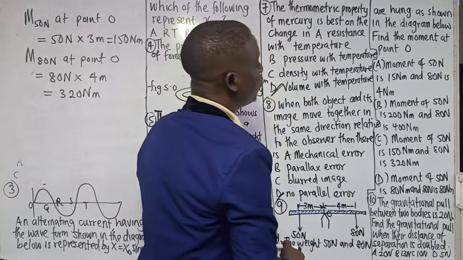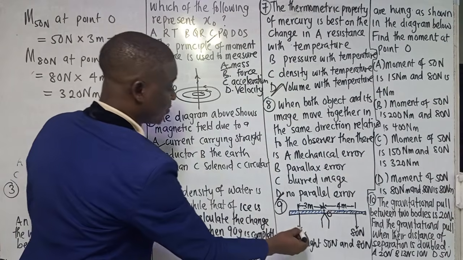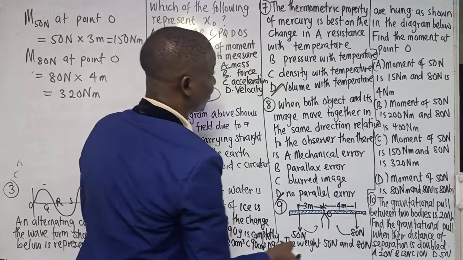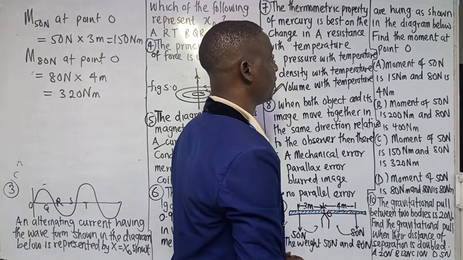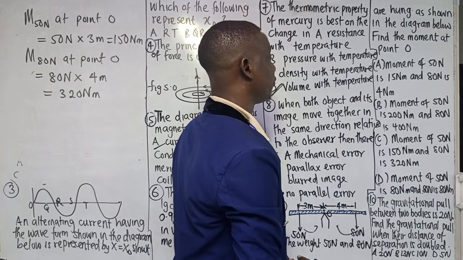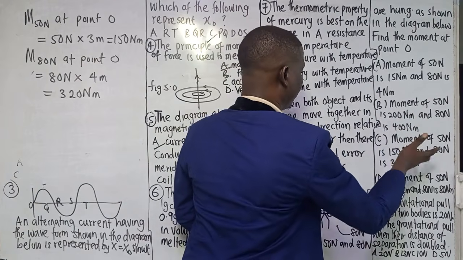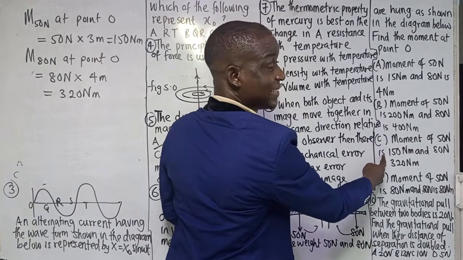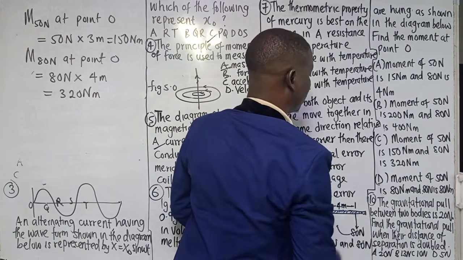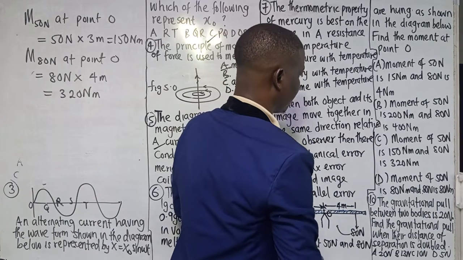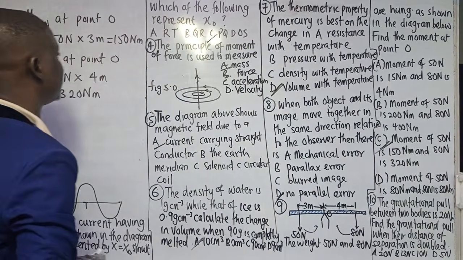That means this one will not create an equilibrium because the clockwise moment is not equal to the anticlockwise. So the moment at 50 Newton is 15 Newton meter, 80 Newton is no. Moment at 50 Newton is 200 Newton meter, no. Moment at 50 Newton is 150 Newton meter and 80 is 320 Newton meter. Yes, this one is correct. Now, the last one.